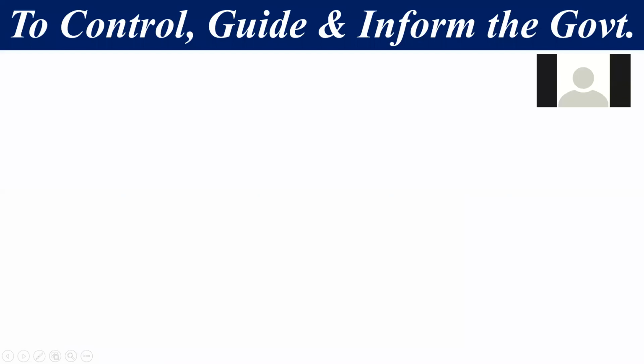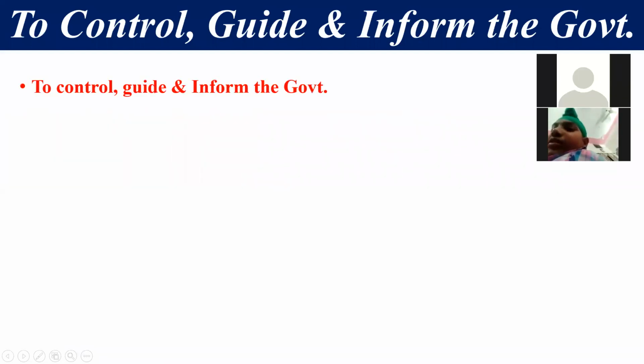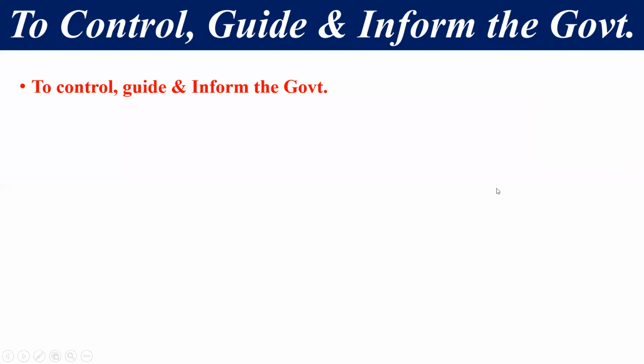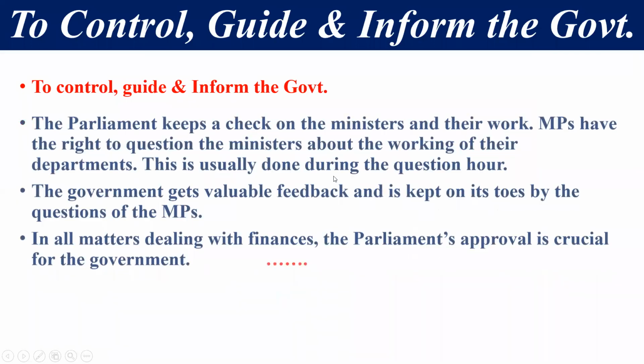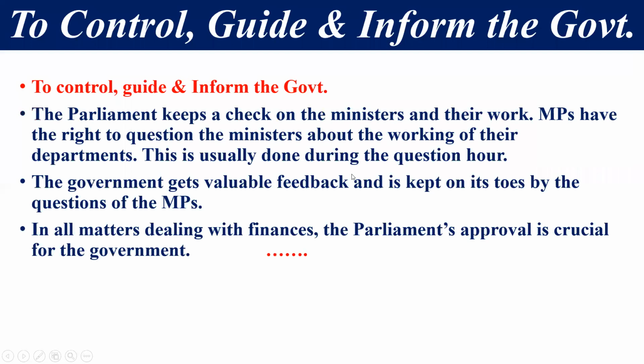Now, the second most important function of the parliament is to control, guide, and inform the government. Dear student, the parliament keeps a check on the ministers and their work also. It means that after selecting the government, the president, prime minister, and other ministers, the parliament keeps a check and supervises the function of all ministers.